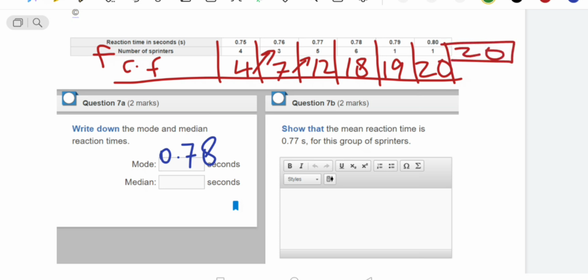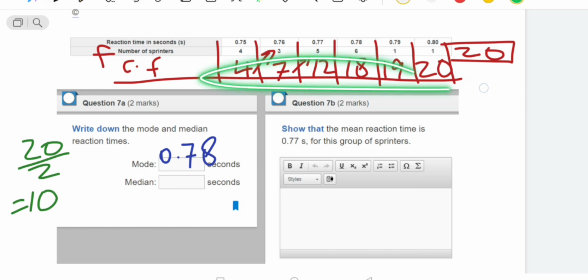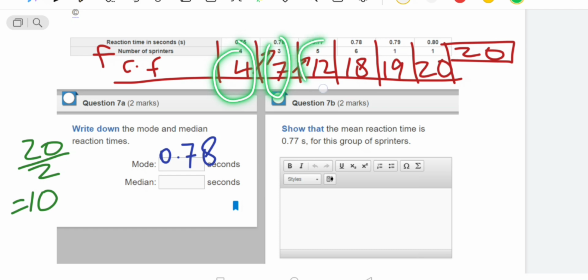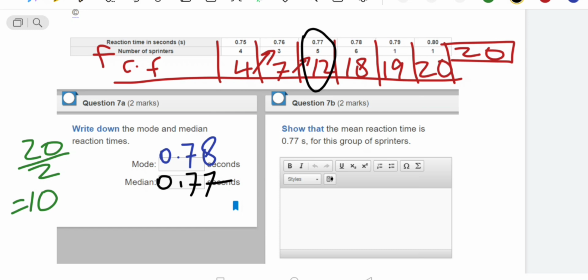So what is the rule for the median? We divide the frequency by 2. 20 divided by 2 is equal to 10. So we will start looking at the cumulative frequency. The first one is less than 10, 7 is also less than 10. But 12 has the 10 inside, so we circle that one. In that class which I selected, this is our median, which is equal to 0.77. Like this we can find it easily.